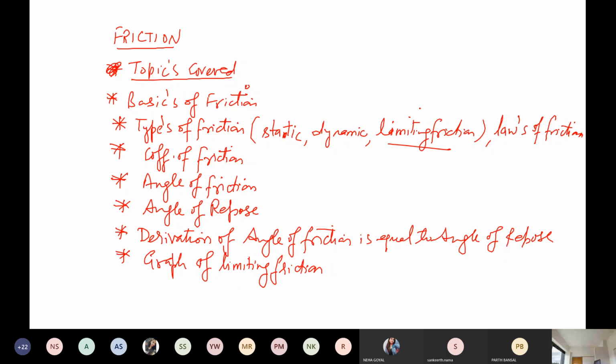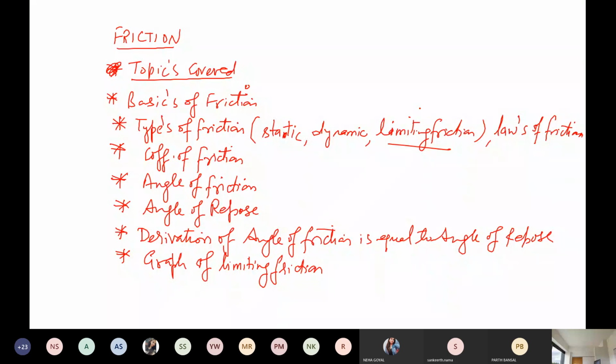It is the maximum frictional force that can be exerted on the body before the body starts moving. This is the maximum friction, or the force which can be offered on the body so that the body does not move. After that, if we apply more tractive force, then what will happen? The body will start moving. So this is the limiting friction.